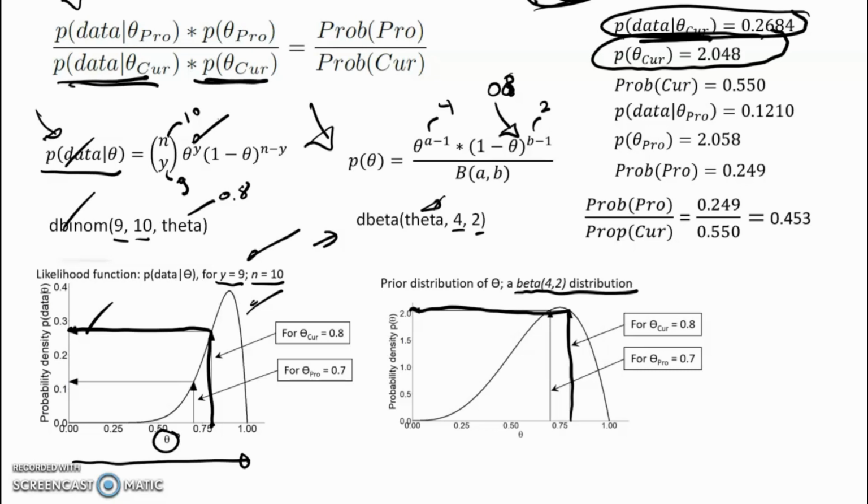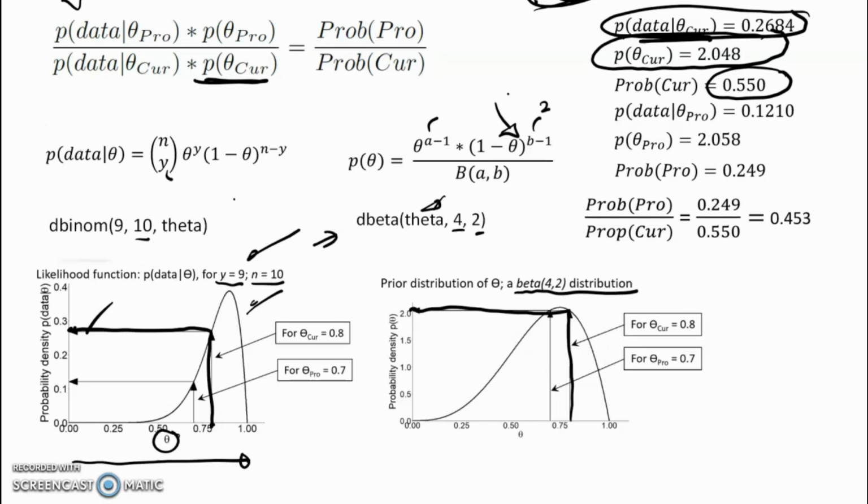So we just multiply those two things together, and what we get is this value here, 0.550. So we've got the denominator. Now what we need to do is get the numerator. And to get the numerator, we need theta proposed. Where does theta proposed come from?